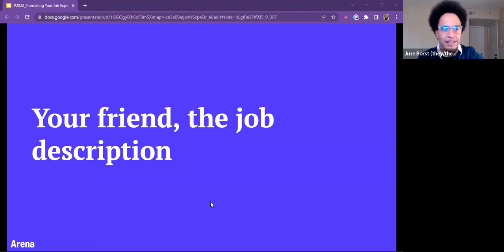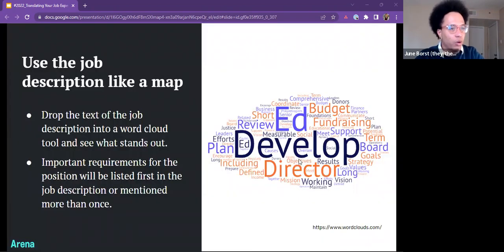First things first, let's start with our friend, the job description, which houses a lot of information for absolutely free. We're going to use the job description like a map. By dropping the text of the job description into a word cloud, we're able to see which words and descriptors of the job stand out. Important requirements for the job will typically be listed first in the job description or mentioned more than once.